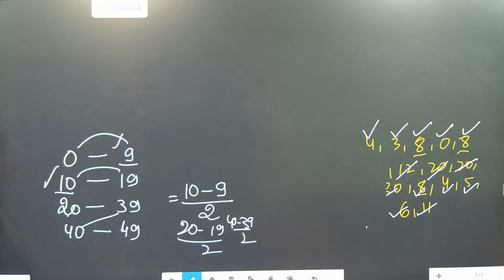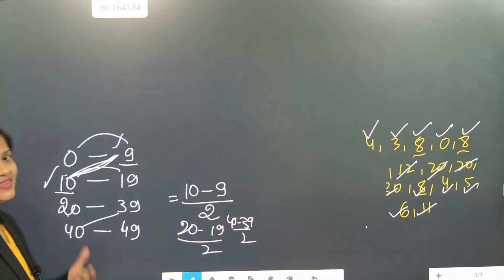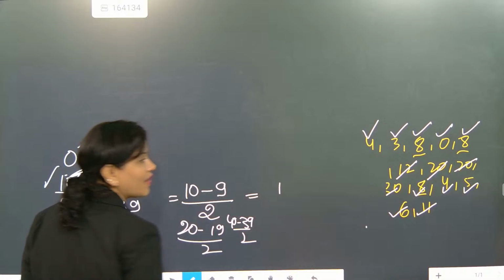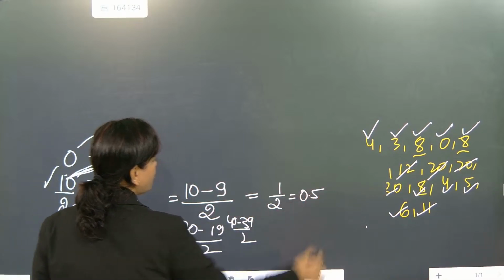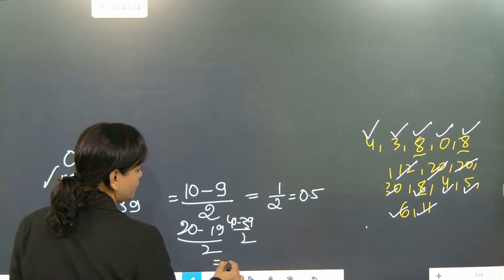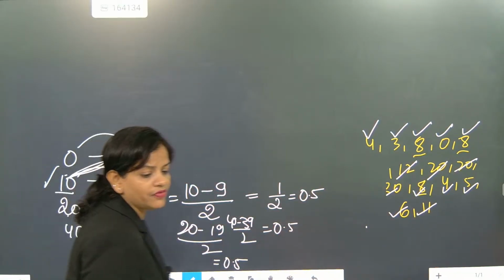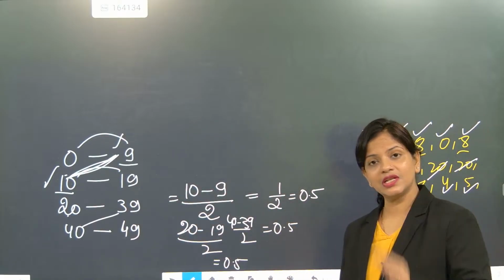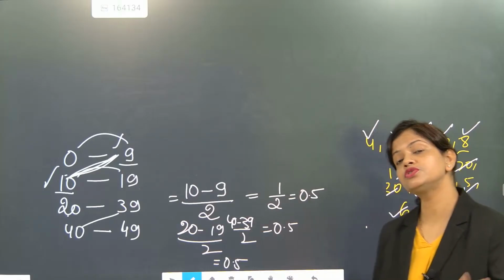Whenever you take the next lower limit minus the previous upper limit, you will get the deviation. So here the deviation is for what value, beta? The deviation is 1. So 1 by 2, how much is it coming? 0.5. Here also if you check the deviation, 0.5. Here also 0.5. So the deviation is coming as 0.5. There are certain frequencies, certain observations where deviations are also changed.